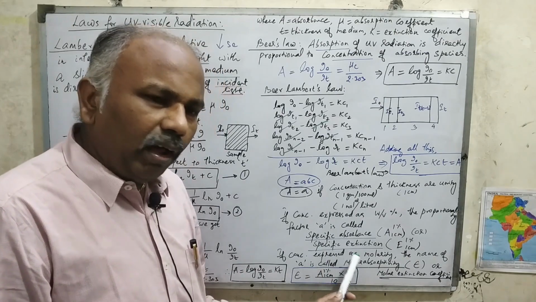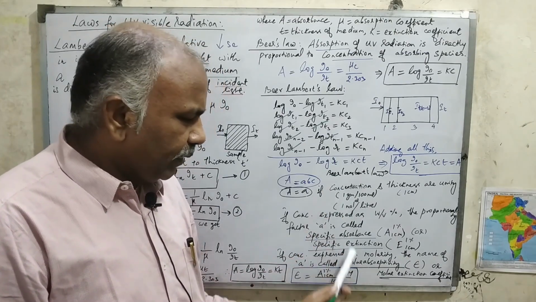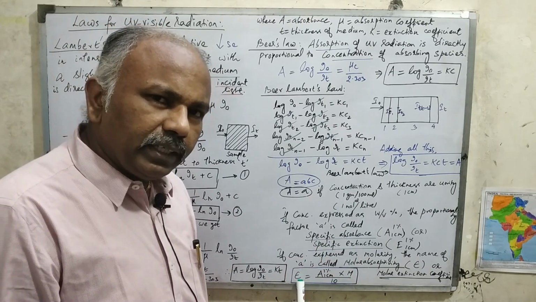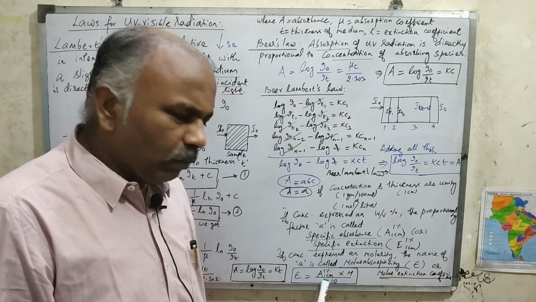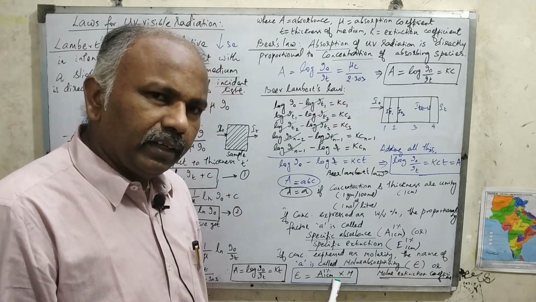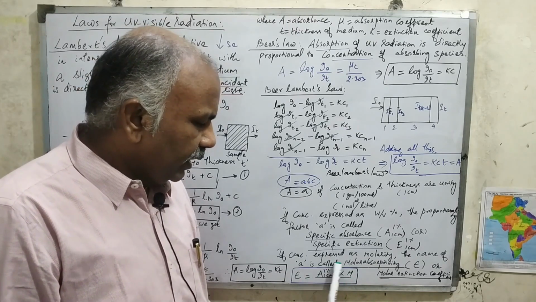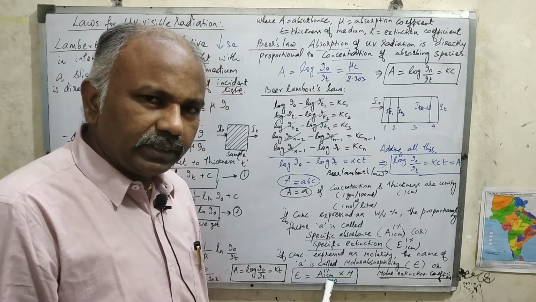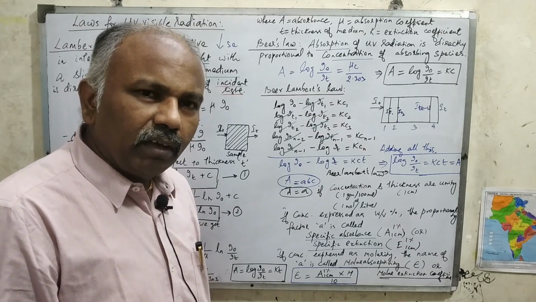If you want to correlate molar absorptivity with specific absorbance, molar absorptivity is equal to A 1% 1 cm multiplied by M divided by 10, where M is the molecular weight of the sample. This is an equation relating the molar absorptivity and the specific absorbance. So this is all about the derivation and the definition of Beer-Lambert's law.